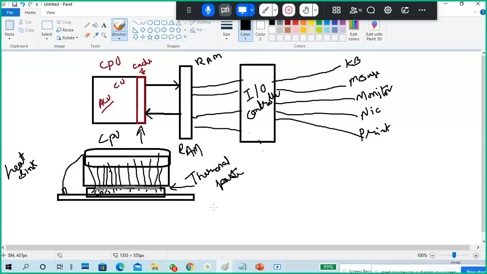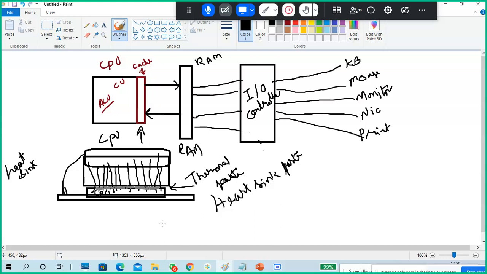Okay, this paste we call a thermal paste or a heat sink paste. We use the common terminology heat sink paste. This is a thermal paste, and this is heat sink paste. Got it? Right? So, what is the use of this thermal paste?